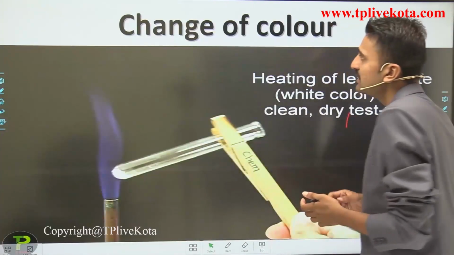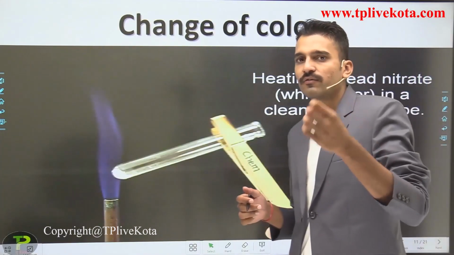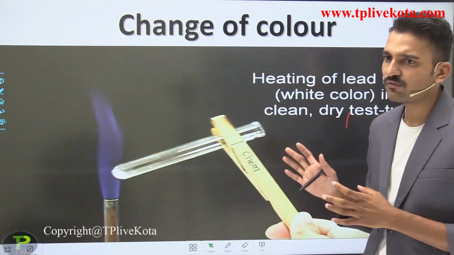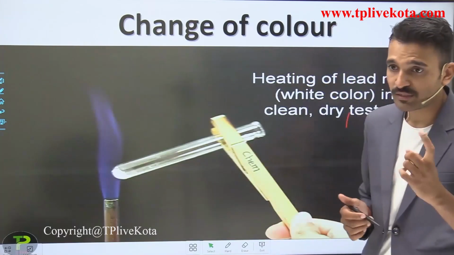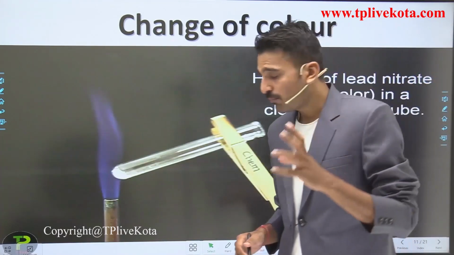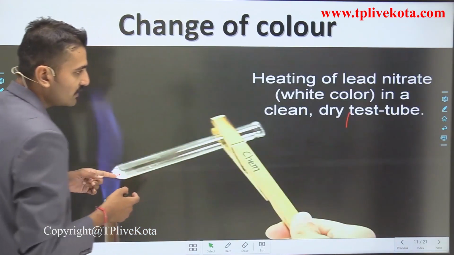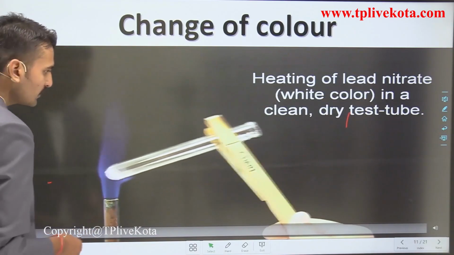Moving to the change of color. So how does the color change? Before we start this video, you have to see this video clearly, and after that we are going to write some of its observations. This is very much important. Pay proper attention to the color of the substance that is present in this test tube. So let's see this particular reaction.